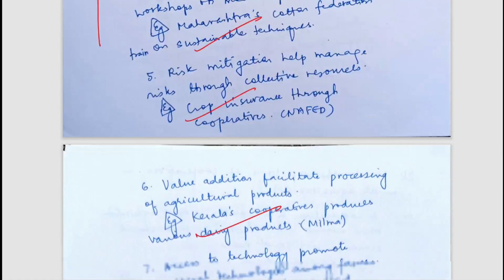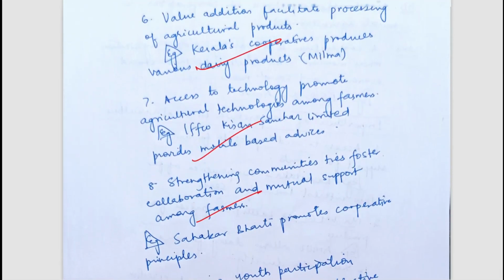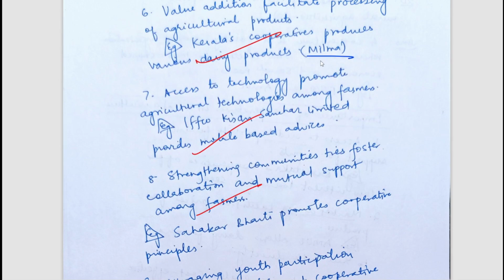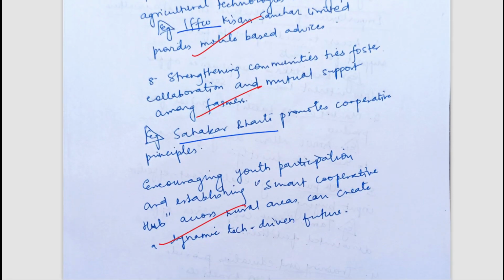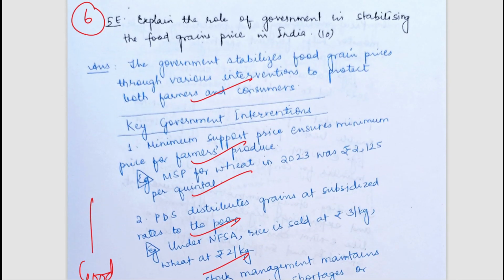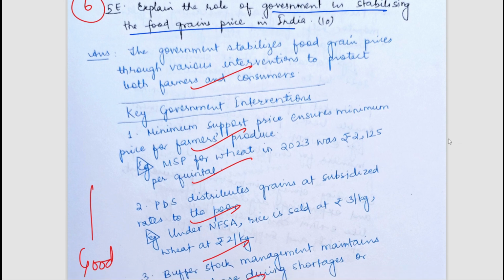So well written points, you can simply pause and read these points, and I think the answer has been very well written. And the examples of cooperatives have been mentioned here. Milma, IFFCO, Amul were mentioned above, Sahakar Bharti have been mentioned. So well, 10 points. Now let's move to the next question. The next question is explain the role of government in stabilizing the food grain prices in India. So what is the role of government?